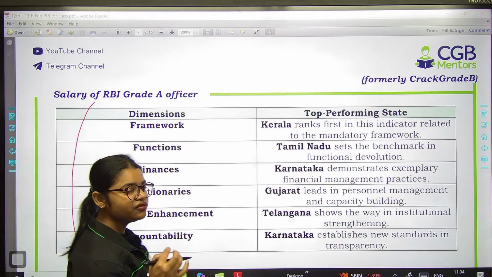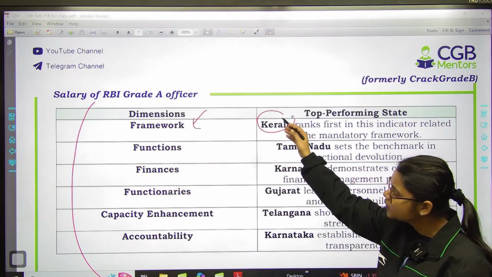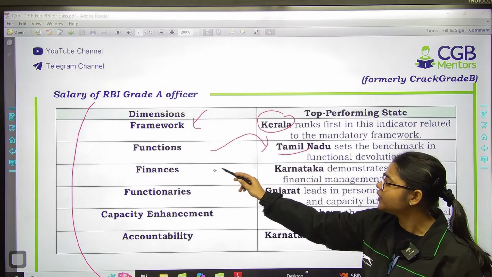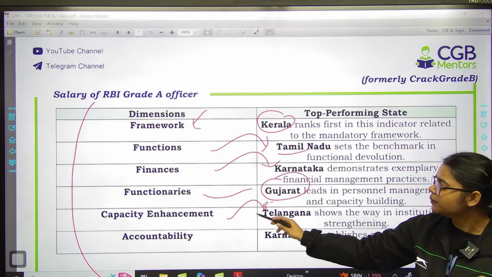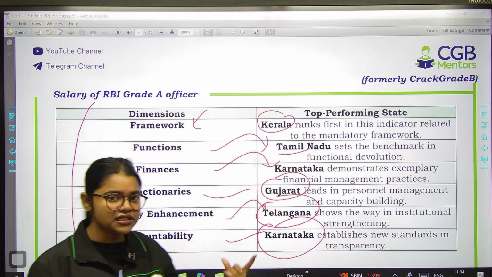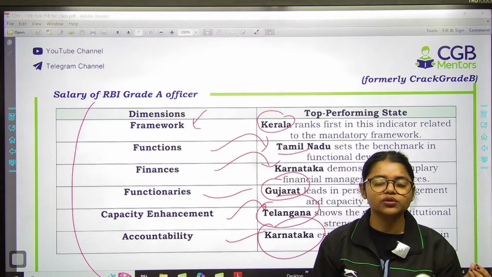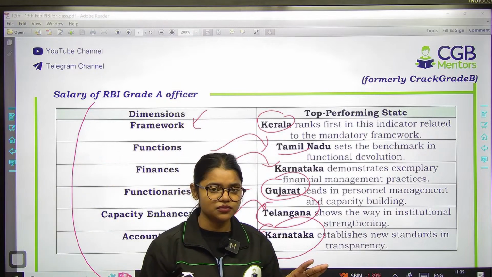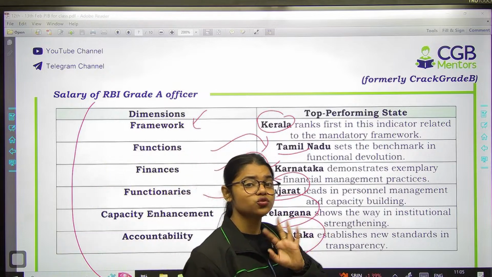So if we talk about each and every dimension, then in the framework dimension, Kerala is the top, and in the functions dimension, Tamil Nadu is the top, in the finances dimension, Karnataka is the top, in the functionaries dimension, Gujarat is the top, in capacity enhancement Telangana is the top, and in accountability again Karnataka is the top. So you have to remember the names of these states, which state topped which dimension. This is very important data with respect to this report, and this report is very important for the NABARD Grade A aspirants and even for the RBI Grade B aspirants. Why is it important for RBI? It can be asked in Phase 1, and for NABARD it can be asked in both Phase 1 and Phase 2, okay?